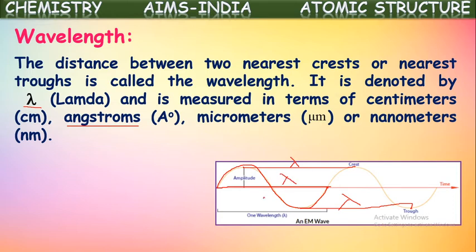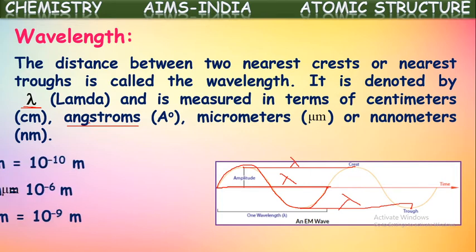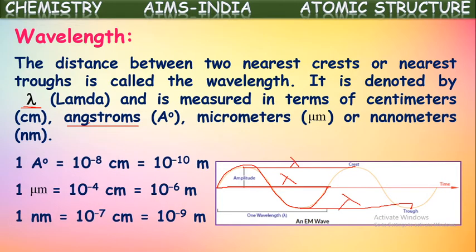So wavelength is denoted with the symbol lambda and it is measured in terms of centimeters, millimeters, micrometers, nanometers. Mostly used units are angstroms. We know 1 angstrom is equal to 10 to the power of minus 10 meters or 10 to the power of minus 8 centimeters.